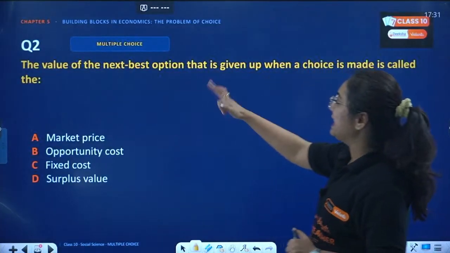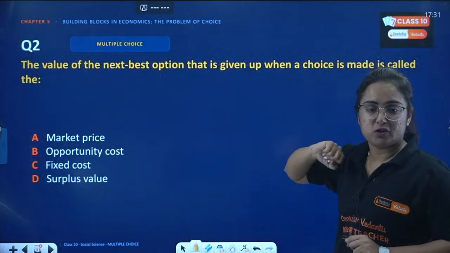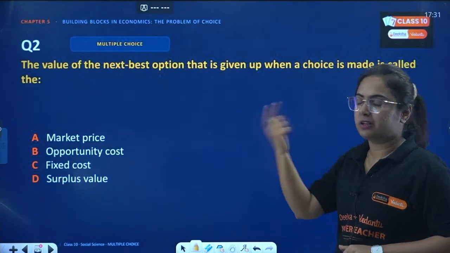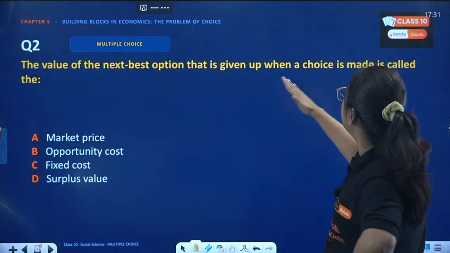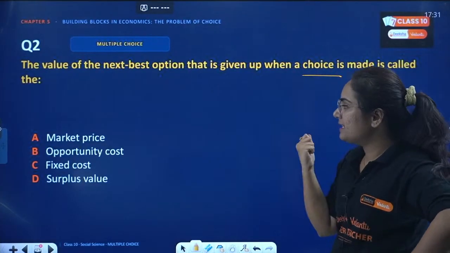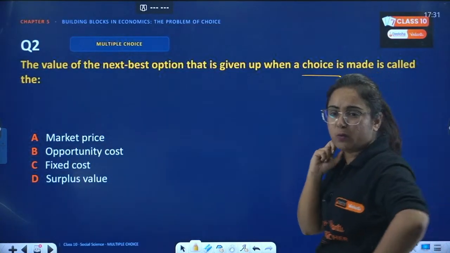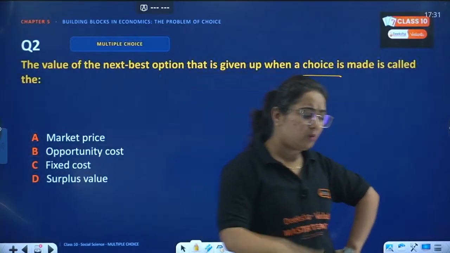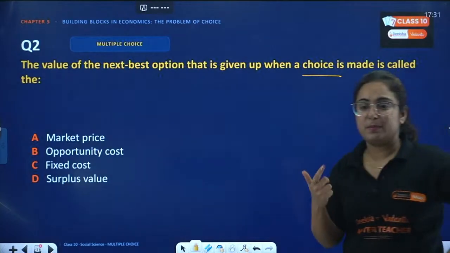Next: the value of the next best option that is given up when a choice is made is known as what? I will explain that after you give me the correct answer. Is it market price? Is it opportunity cost? Is it fixed cost, or is it surplus value? Very easy, by the way. Once you understand it, you will understand what the question is about.